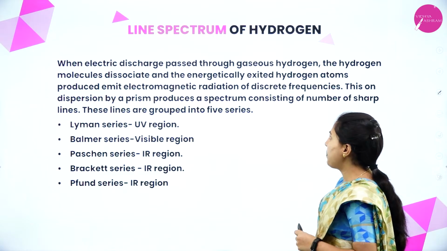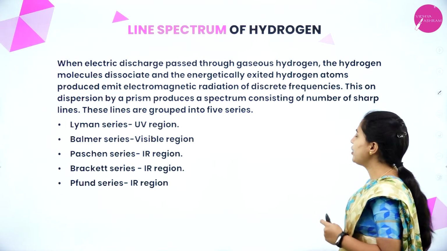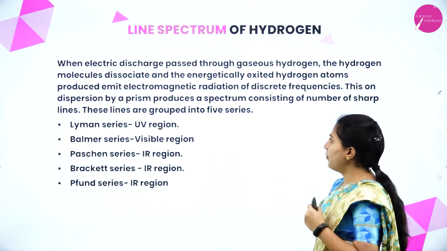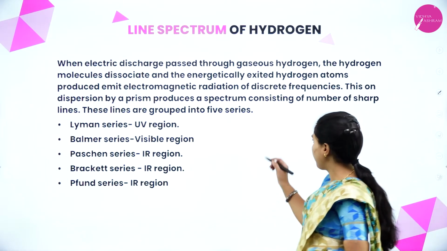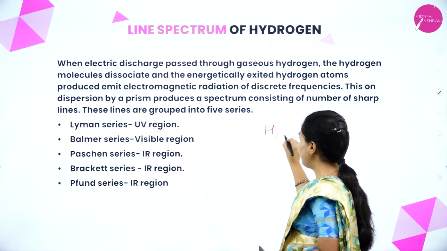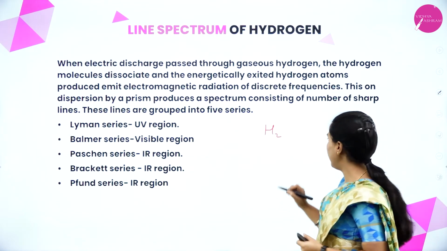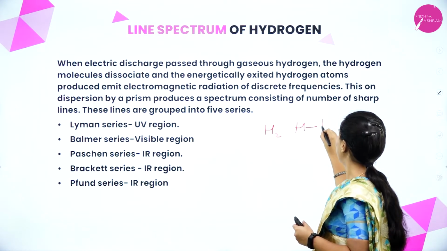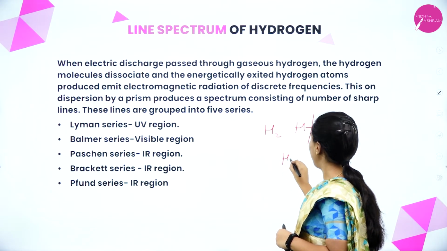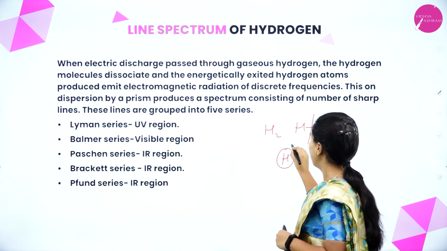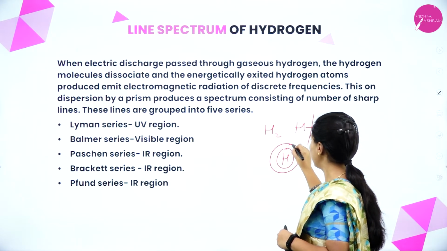When electric discharge passes through gaseous hydrogen, the hydrogen molecules dissociate and energetically excited hydrogen atoms produced emit electromagnetic radiation of discrete frequencies. See here, our hydrogen will be written as H2, it will dissociate, means it will break, correct. Hydrogen will be having an electron.